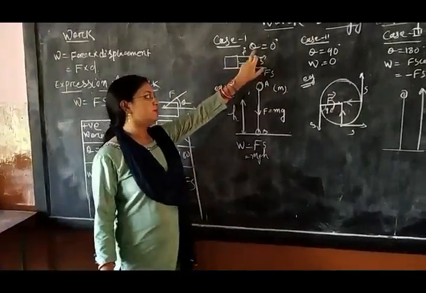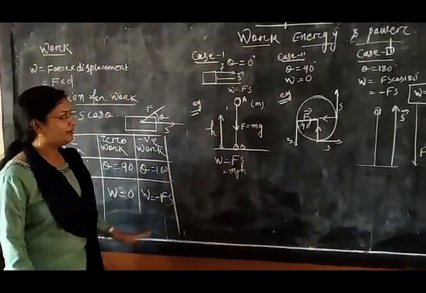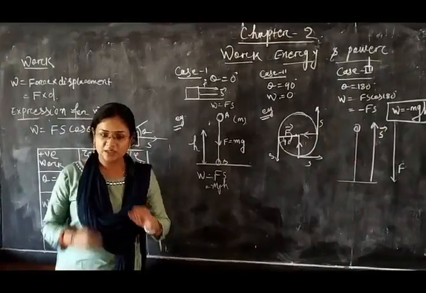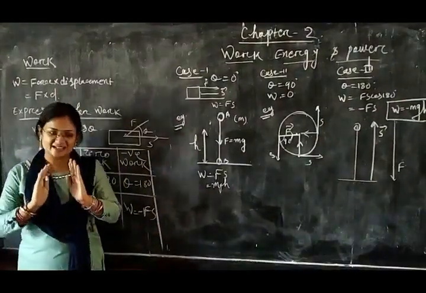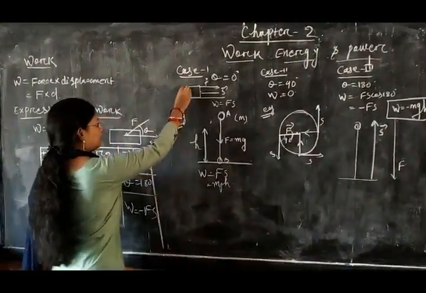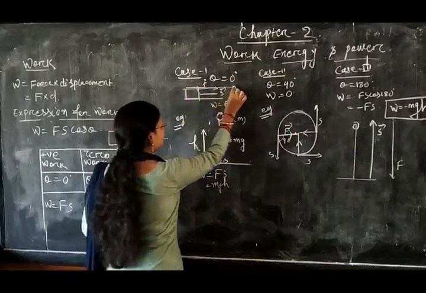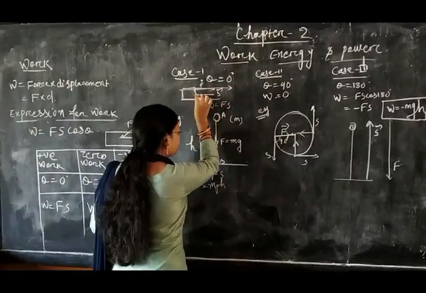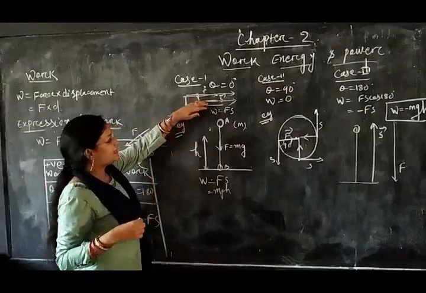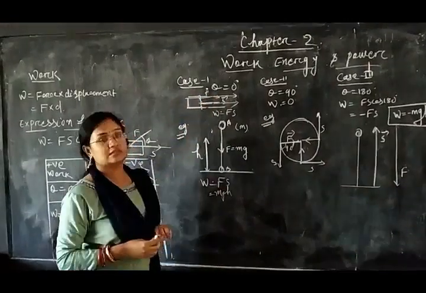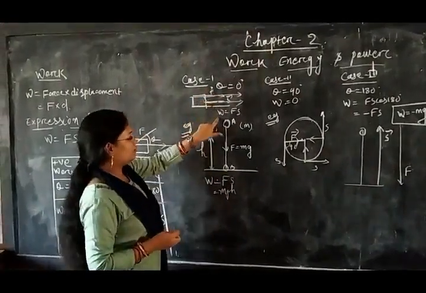So case 1: when theta equals 0 degrees, that means the force and the displacement are in the same direction. Suppose this is a block, and we give the force in this direction and the block also is displaced in this direction, the same direction. That means theta equals 0. So in that case W equals Fs.